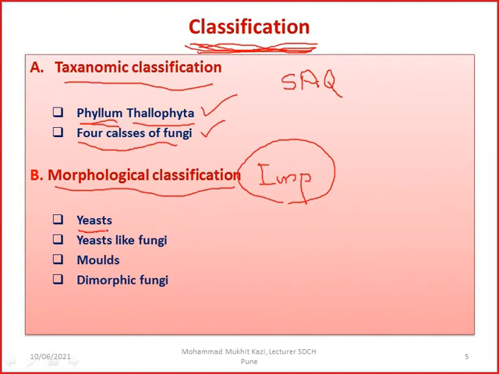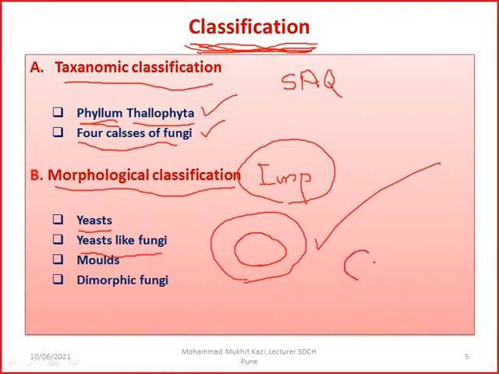One is the yeast, which I have told you. Generally, you might have heard about Saccharomyces cerevisiae. When we were talking about Louis Pasteur and fermentation, this Saccharomyces cerevisiae is the unicellular fungus which is responsible for the fermentation. And then you have the yeast-like fungi. What does yeast-like fungi mean? They are unicellular in appearance, but they also have the capacity to be budding yeast. Then they have molds. Molds means they can occur as yeast also, or sometimes they occur as a hyphal structure also. Okay.